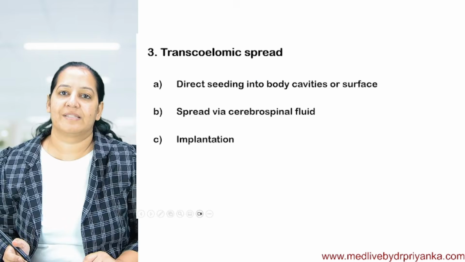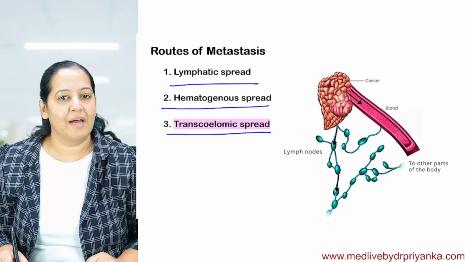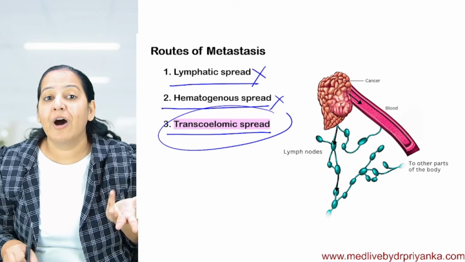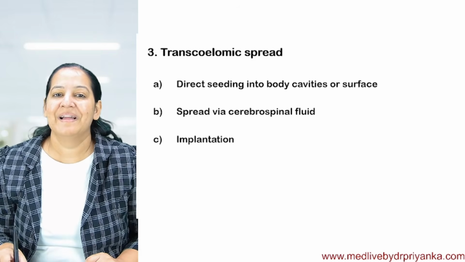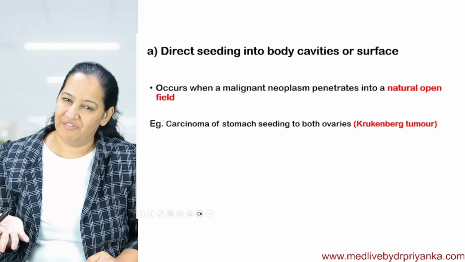There are three types of transcoelomic spread. It is not one type. It is not via blood, and the tumor cells are not spreading via lymphatic. Then how are they spreading? They are spreading via three mechanisms. One is via body cavity, one is via CSF, and one is via direct implantation. One by one I will take.